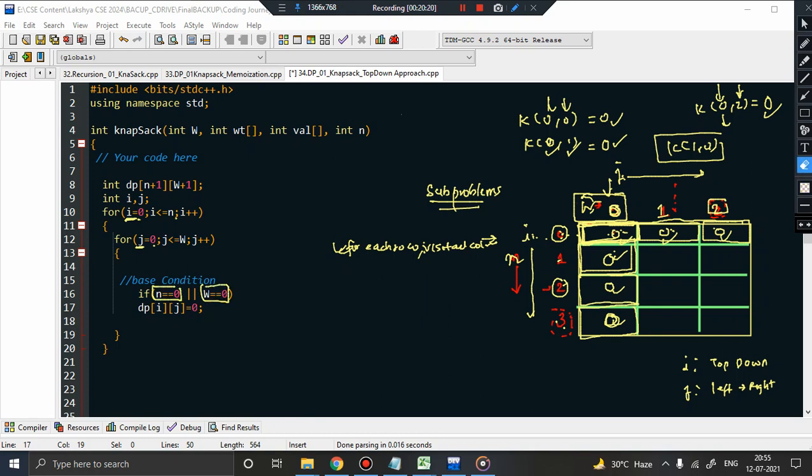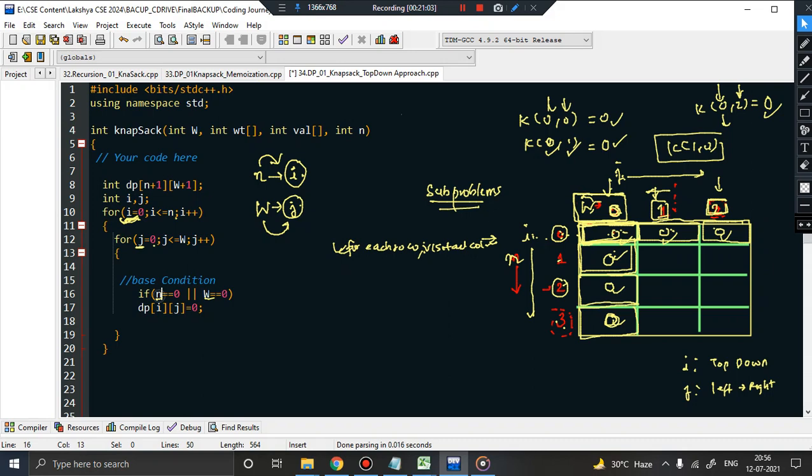But yes, one more challenge. Whenever we used to write n, replace it by i, because now i will determine the number of items, since i is the variable. Every time i will determine the number of items you are pointing to, and w will be replaced by j. j will determine the capacity of the knapsack, because if j is pointing to this particular point, then the capacity of knapsack is 0. If j points to this column, the capacity of knapsack is 1, and if j points to this column, the capacity of knapsack is 2. So basically the capacity is now pointed by j and the number of items is pointed by i. So wherever we used to write n and w, replace them by i and j respectively.